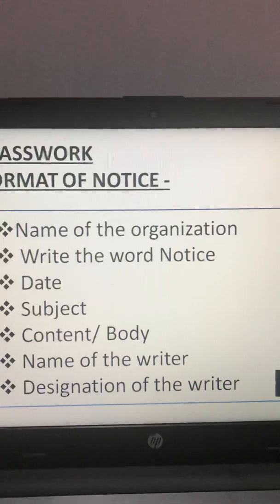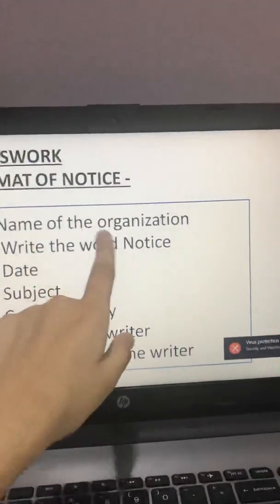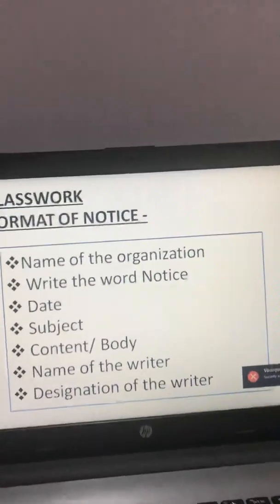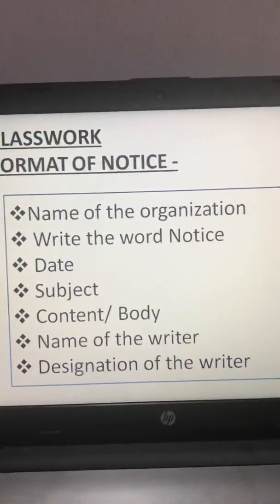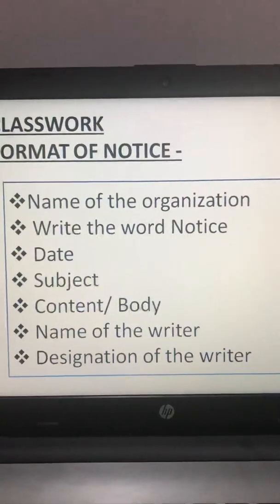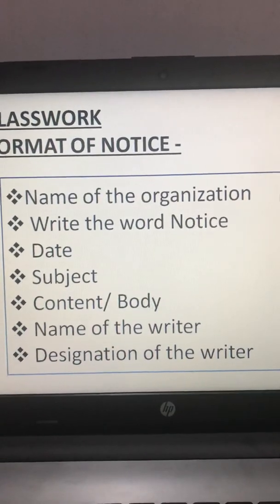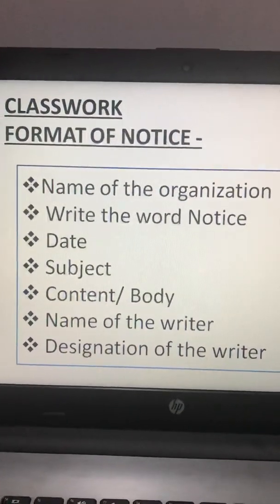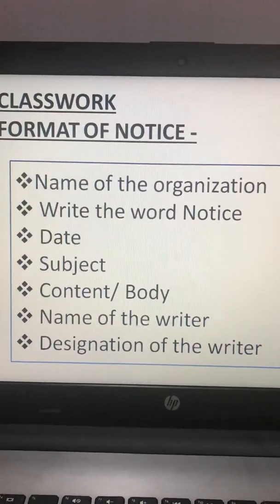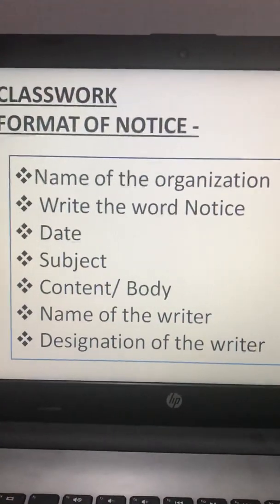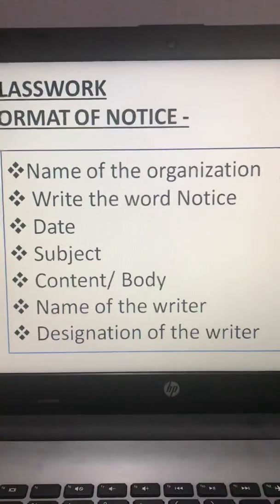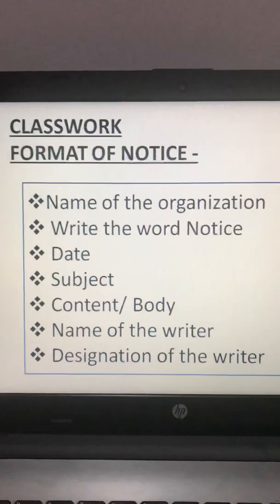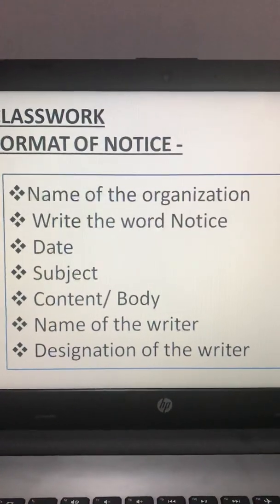The first and foremost thing, a notice is always written in a box. There is a box, as you can see here. A notice is always written in a rectangular box. Fine. First of all, we write the name of the organization. After that, we write the word notice. After notice, the date comes, then the subject, then the main content or body of the notice, and at the end we write the name of the writer and the designation, or we can say the position of the writer.